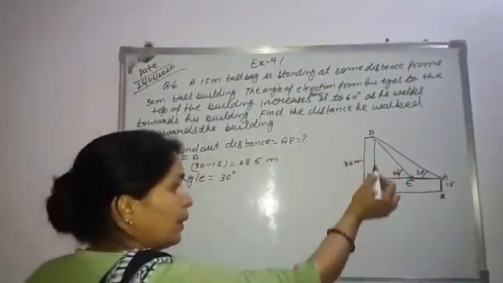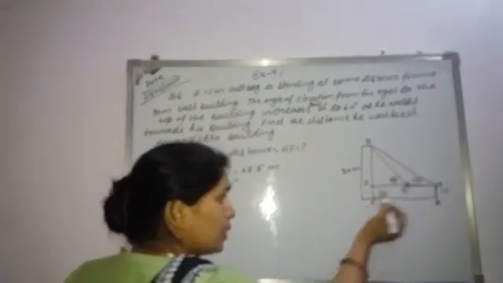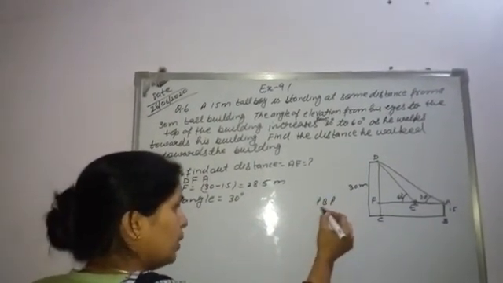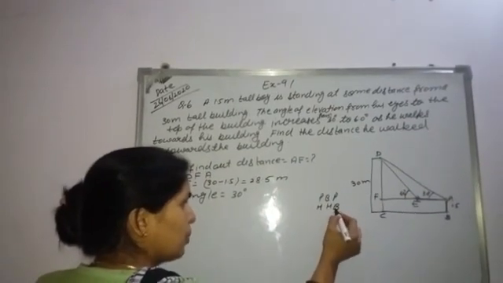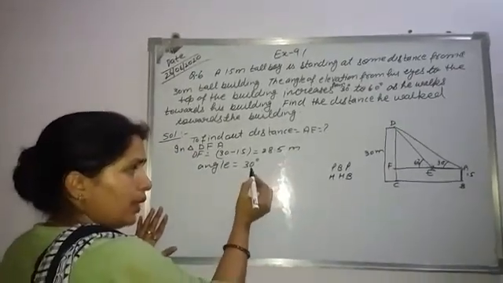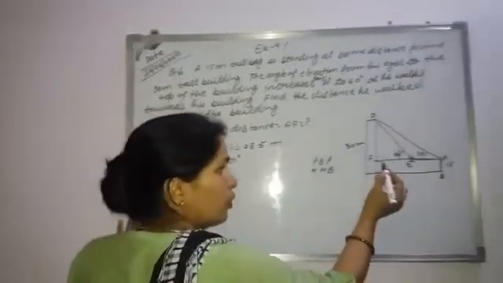The perpendicular, 28.5, is given to us, the angle is 30 degree, and we want to find the base.